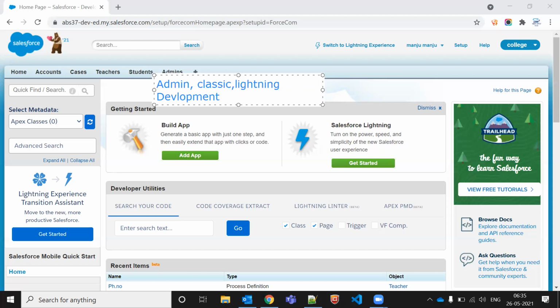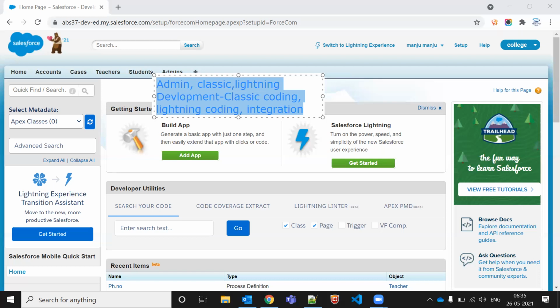what we have here, we have Apex class, meaning in the coding, we can say it's a Classic coding, and second we can say it's a Lightning coding. And third in development, we can say it's integration. So all these things we have in admin and development.